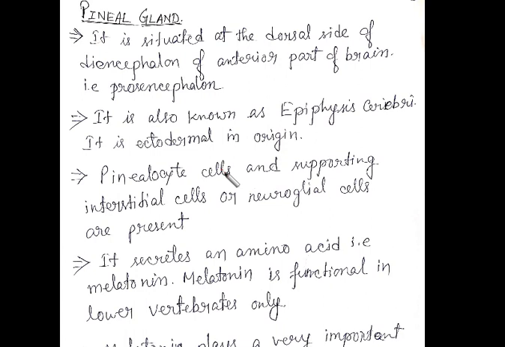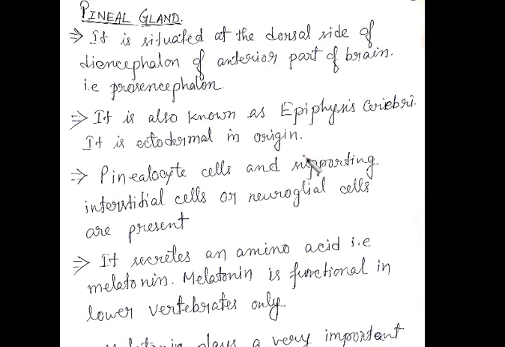The pineal body or the pineal gland is situated at the dorsal side of the diencephalon of the anterior part of the brain, that is the prosencephalon. So where is it situated? It is situated at the dorsal side of the diencephalon of the anterior part of the brain, that is the prosencephalon.